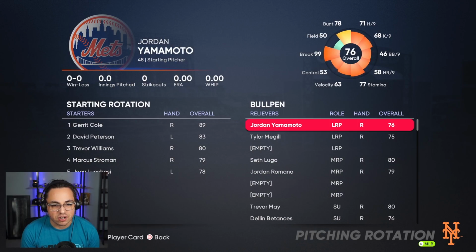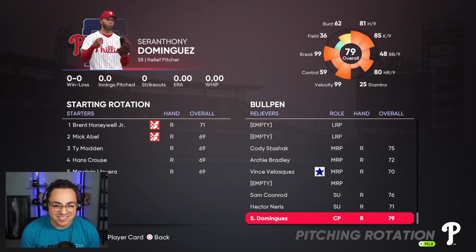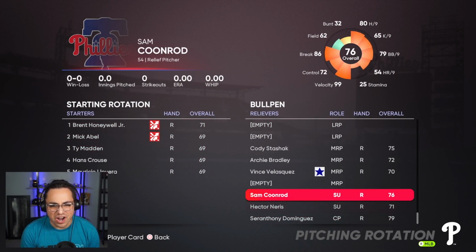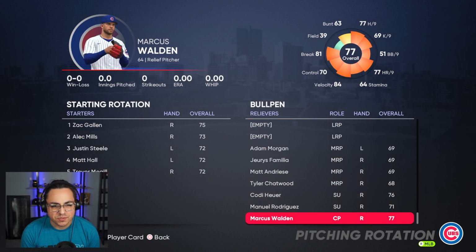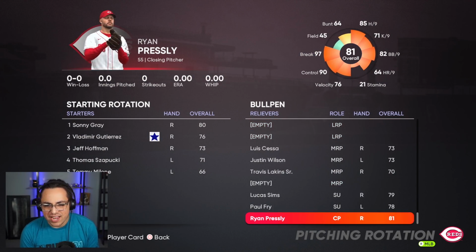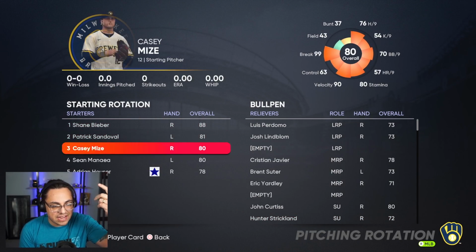I know they had a pretty good offensive lineup. This pitching staff doesn't look bad. The Phillies. Ew, the Phillies are going to get rocked. You got the Nationals. We've got the Cubs. Next up with the Reds. I almost said the Rays. The Reds. The Brewers. Bieber, Sandoval, Mize, Manaya.